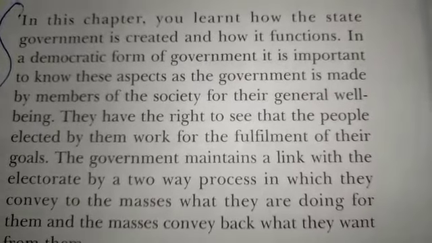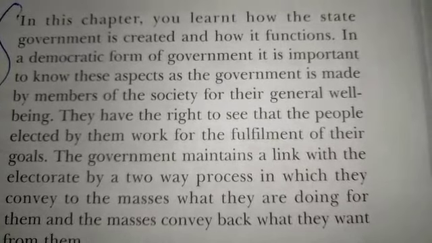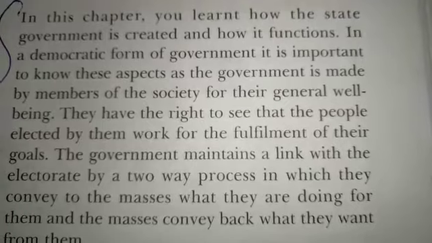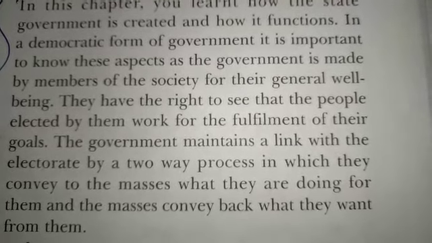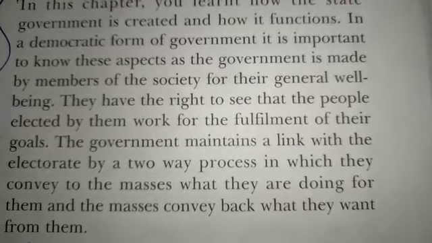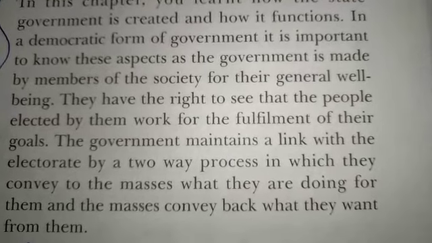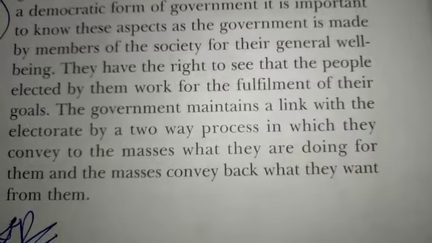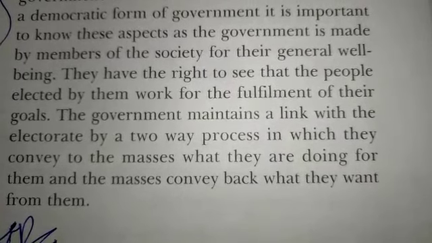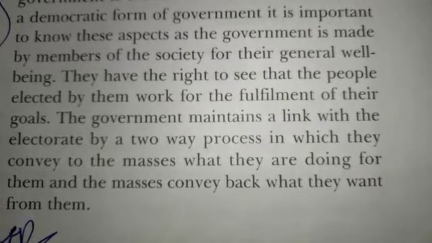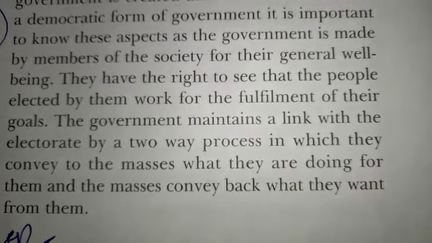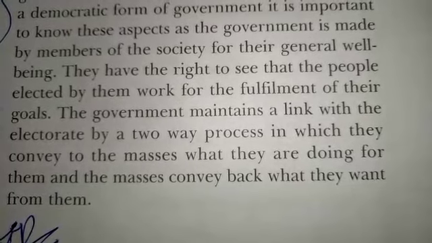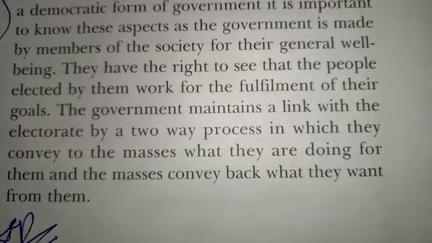So what we find is that in this chapter we learn first what the functions of the state government are and how they go through the process. And second, we find that they have to work for the well-being of the society, of the state. And then they have the right to see that the people elected by them work for the fulfillment of the goal. That means we people have the right to see whether our representatives are working for our desires, our hopes and aspirations, our development or not.